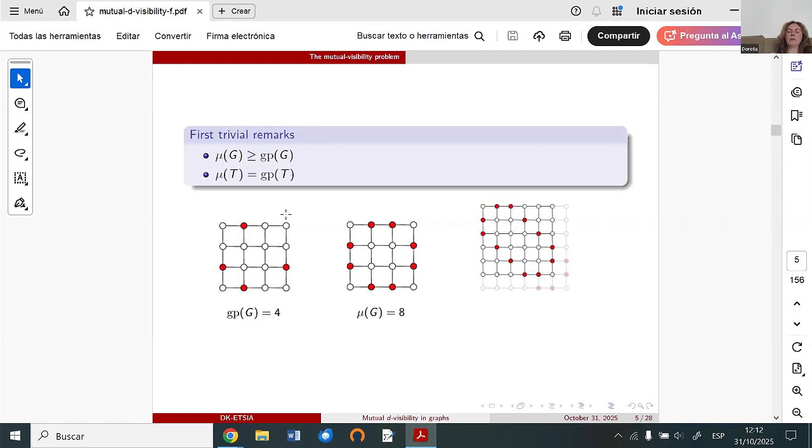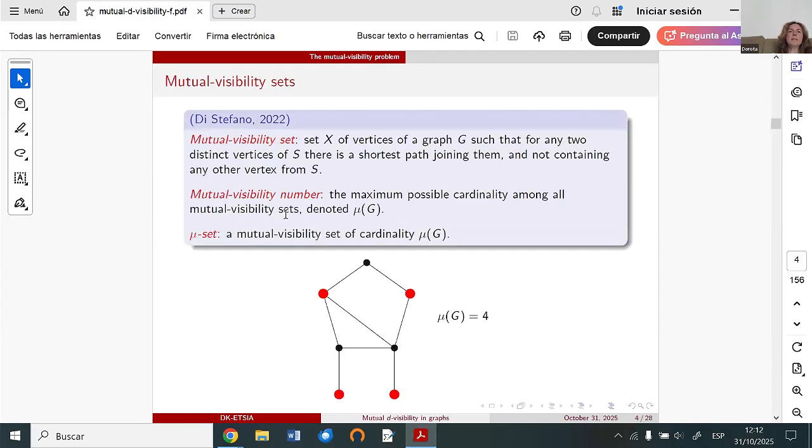Before continuing, I said that I would tell where the relation with domination is. So if we look at the definition of the standard mutual visibility set, then we can think that any two vertices from this set control a shortest path.